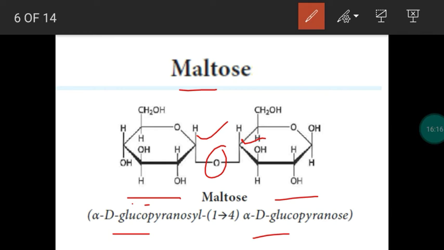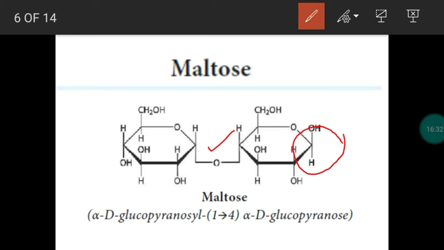What about the reducing nature? Is it a reducing sugar or a non-reducing sugar? It is a reducing sugar, because the carbonyl carbon of one monosaccharide unit is involved in bonding, but the carbonyl carbon of the other monosaccharide unit is not involved in bonding. So the reducing group or property is retained, and this is an example of a reducing sugar. So we have completed three disaccharides: sucrose, lactose, and maltose.